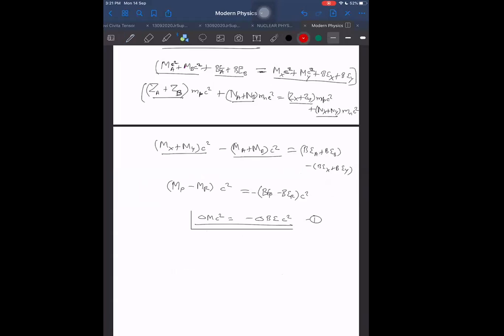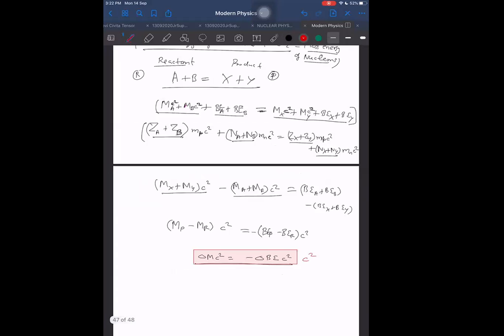Sir, in the second equation, you didn't write binding energy values. In which equation I did not write binding energy? Second equation. In the second equation, I told that this is equal to this and this is equal to this. That's why I made it downward. Next equation. I really don't know, if I have written binding energy here, what is the problem here?